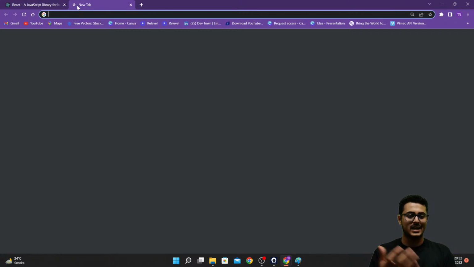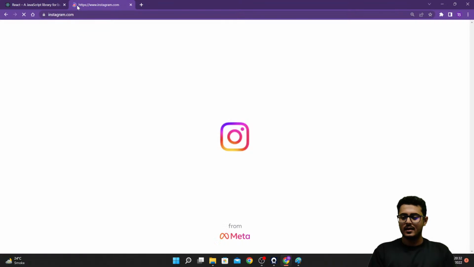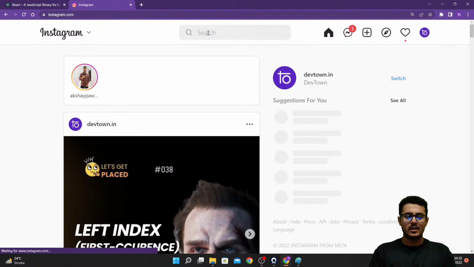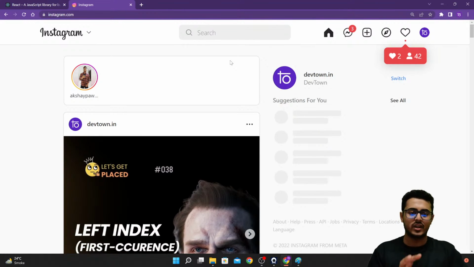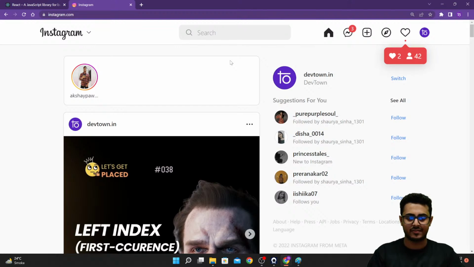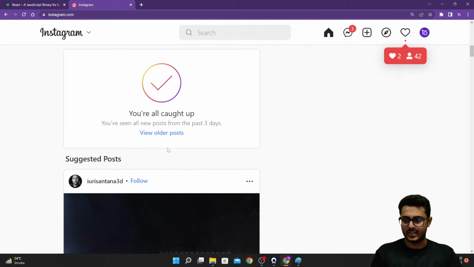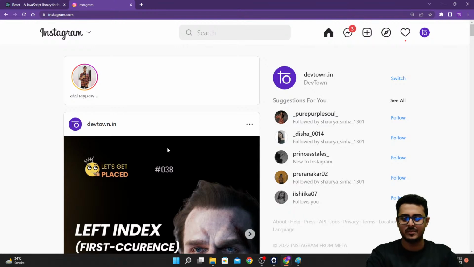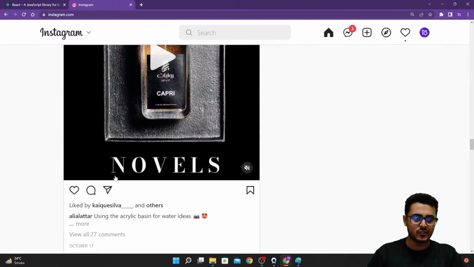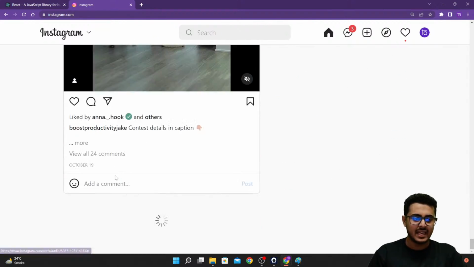Let me open up Instagram right over here. As you're able to see on Instagram, there are various different things. You have your feed right over here, in the middle. Now, if you are scrolling it very fast, you'll be able to see that at some particular point of time, it starts loading.